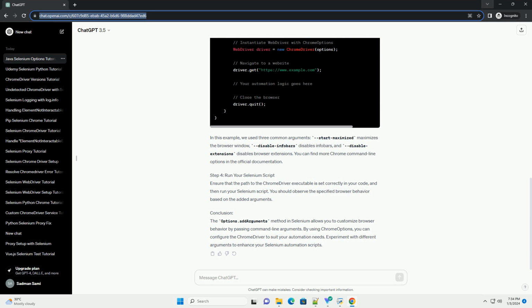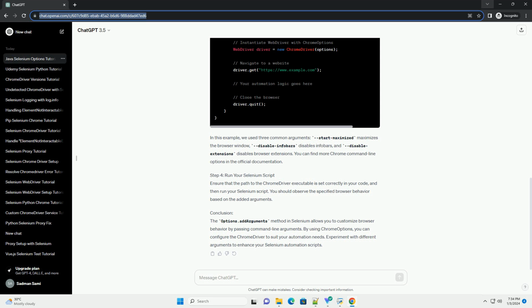Absolutely. Selenium's options.addArguments method allows you to modify the behavior of a web browser controlled by Selenium WebDriver by adding specific command line arguments. This can be incredibly useful for configuring the browser in various ways. Here's a tutorial on how to use options.addArguments in Java with Selenium.